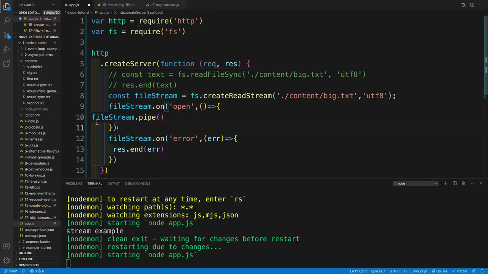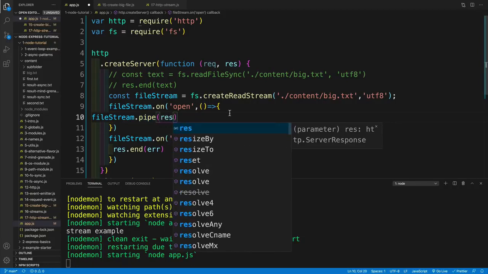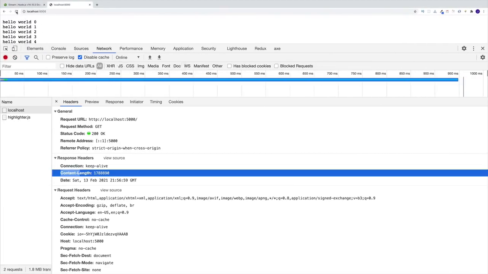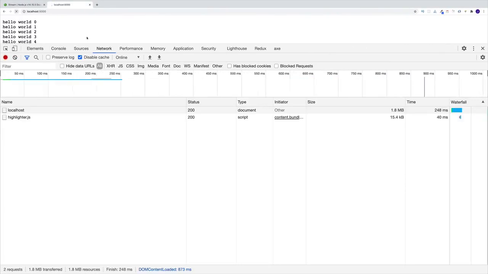And what happens under the hood, a response object can be set up as a writable stream. So we have our file stream, so that's our read stream. We have the method of pipe, so we're piping this into a writable stream. And now, of course, I'll pass in my response object.